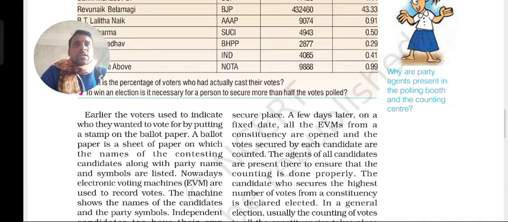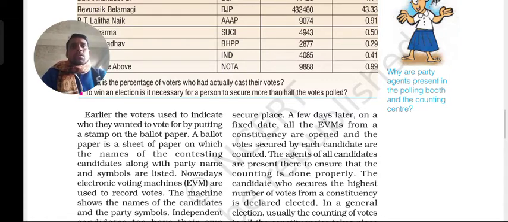Earlier, the voters used to indicate who they wanted to vote for by putting a stamp on the ballot paper. A ballot paper is a sheet of paper on which the name of the contesting candidate, along with the party name and a symbol, are listed. So a ballot paper used to be given previously, but now the EVMs have come.